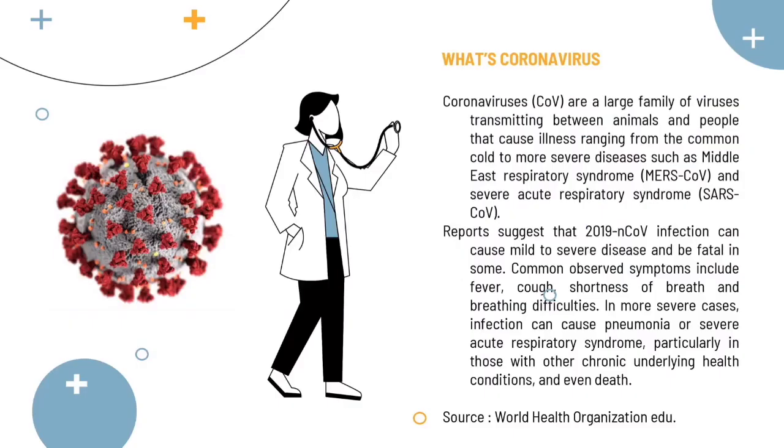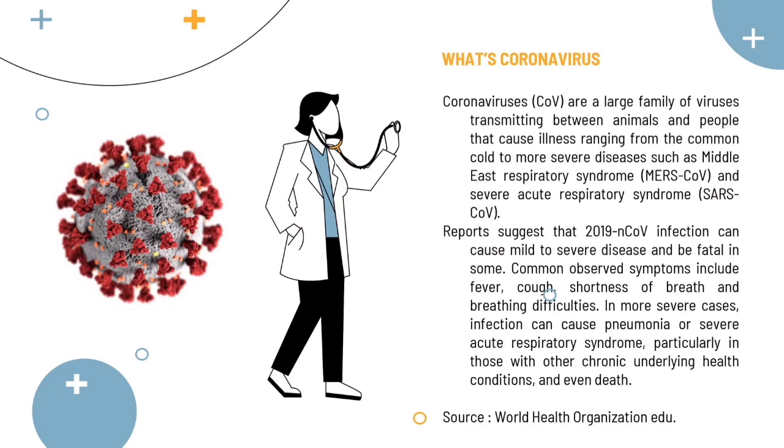What is coronavirus? Coronaviruses are a large family of viruses transmitting between animals and people that cause illness, ranging from the common cold to more severe diseases such as Middle East Respiratory Syndrome and severe acute respiratory syndrome. Reports suggest that 2019 novel coronavirus infection can cause mild to severe disease and be fatal in some.